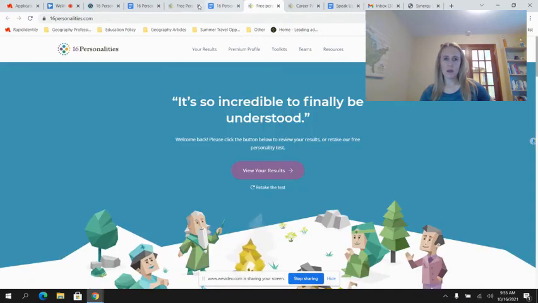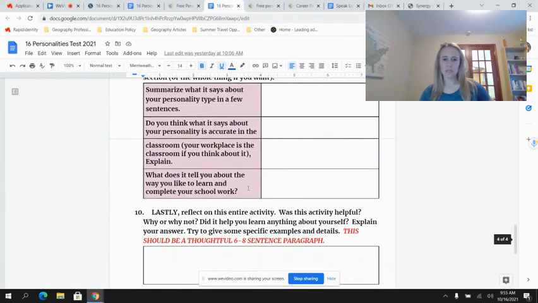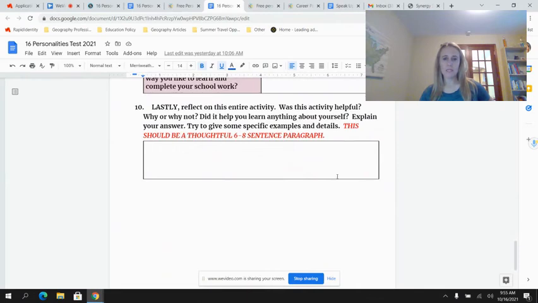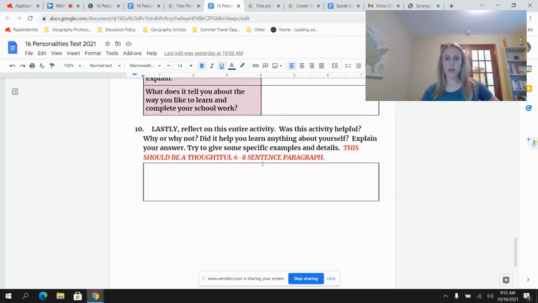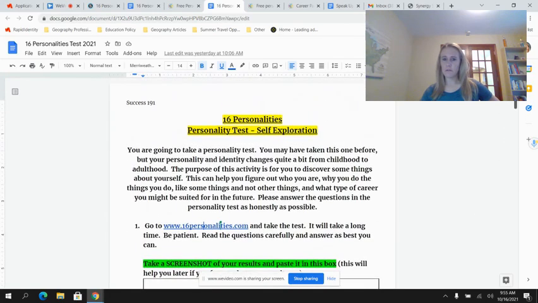And then the last couple parts, workplace habits, you're going to answer those questions and then reflect on the entire activity. Was this activity helpful? Why or why not? Did it help you learn more about yourself? Explain your answer. Try to give some specific examples and details. This should be a thoughtful, 6 to 8 sentence paragraph. All right. So that is 16 Personalities, and hopefully that is fun and a little bit helpful for you to learn more about yourself, and we'll take those into our next lesson on career exploration.